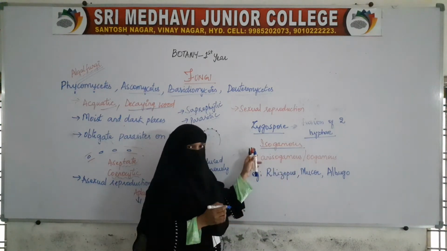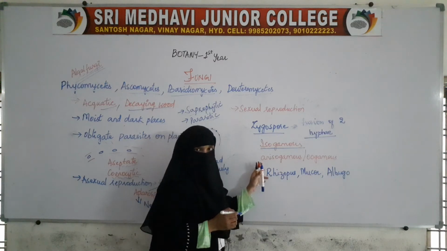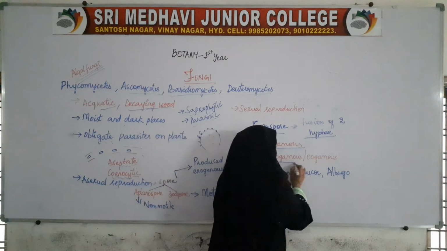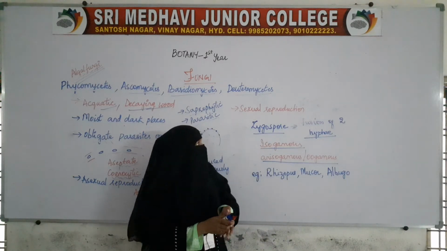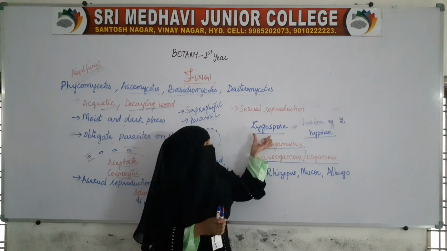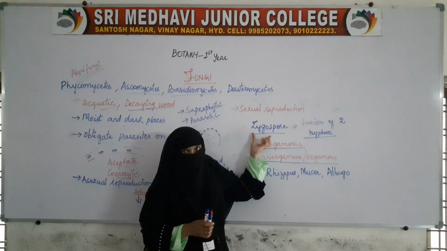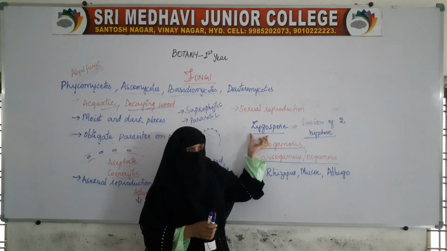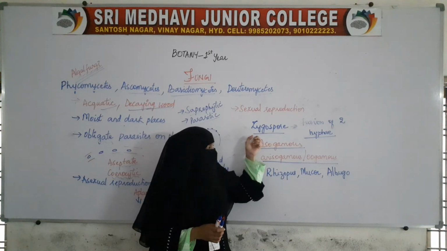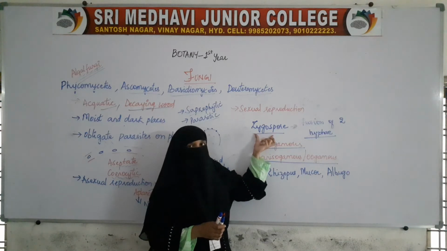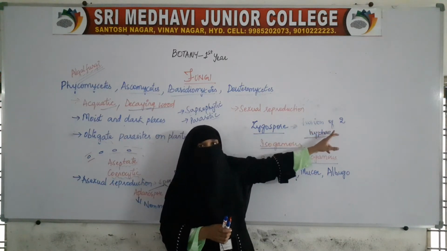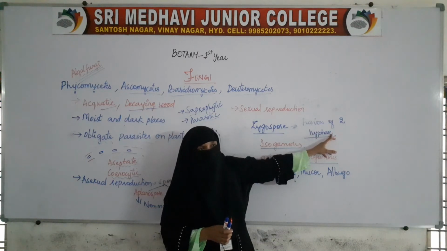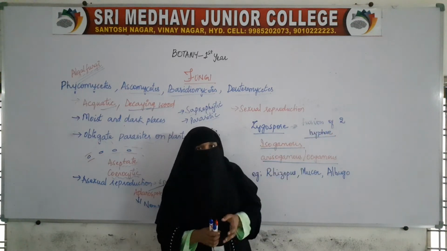This fusion can be isogamous, and the fusion can be anisogamous or oogamous. Sexual reproduction takes place by zygospore formation, that is, this zygospore is formed by the fusion of two gametes.